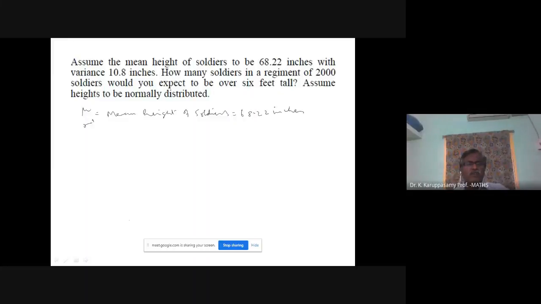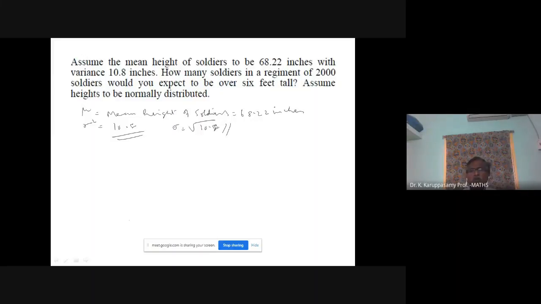Variance equal to 10.8. Some problems give standard deviation, some give variance. So your sigma value is the square root of 10.8.